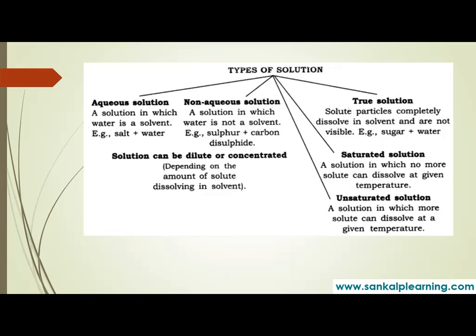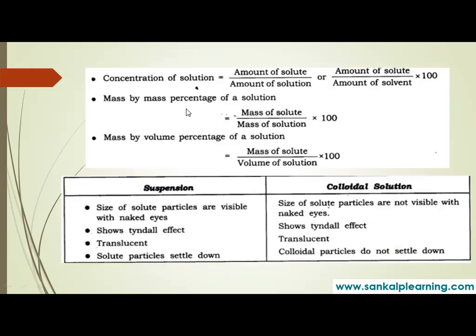Then we have dilute and concentrated solutions, depending upon the amount of solute dissolved in the solvent. And to measure the concentration, we have these types. How do you calculate the concentration of a solution? The amount of solute you have added upon the amount of solution, into 100, gives you percentage concentration.